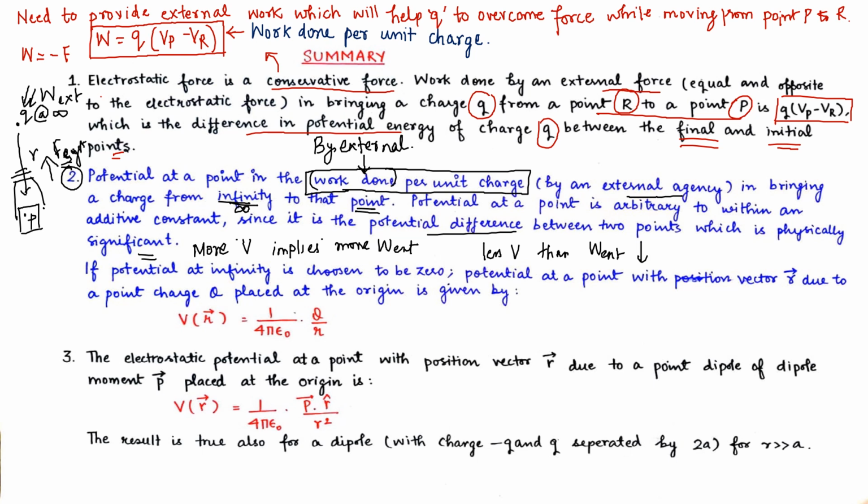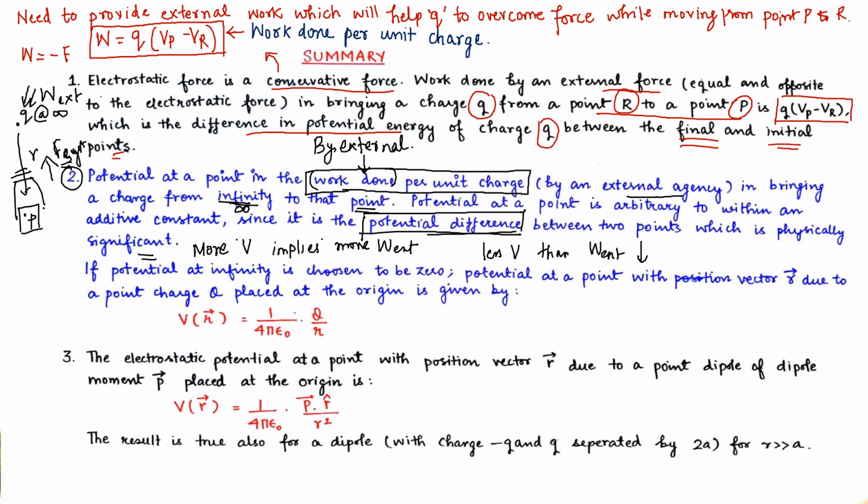So what is physically significant? It is the potential difference, not the force that is generated by the two charges and not the distance between them, but the potential difference. This potential difference takes into account other various factors which are there on the charge small q.